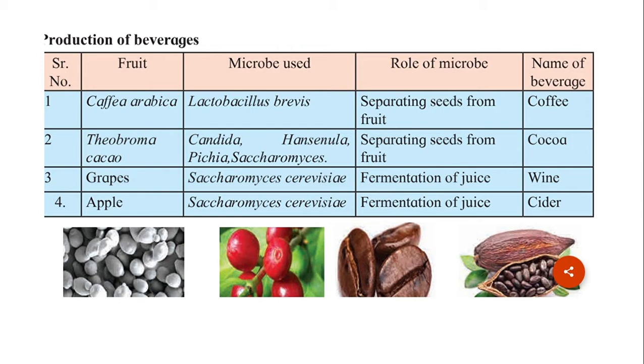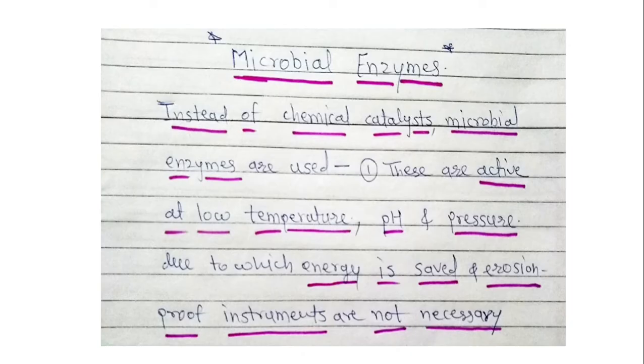Next we are going to study about microbial enzymes. Instead of chemical catalysts, some microbial enzymes are used. Advantages of microbial enzymes against chemical catalysts are: they are active at low temperature, pH and pressure, due to which energy is saved and erosion proof instruments are not necessary for the process.